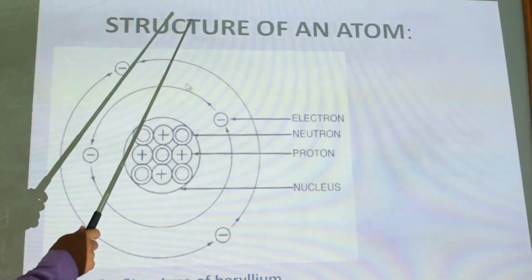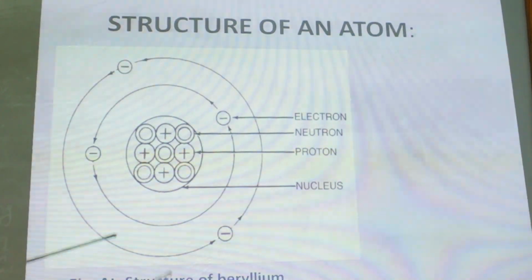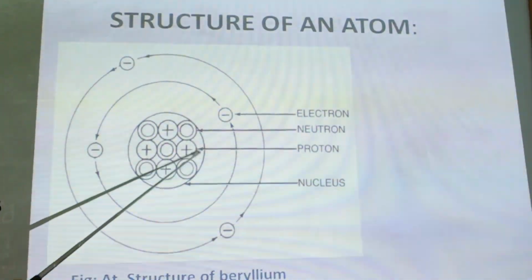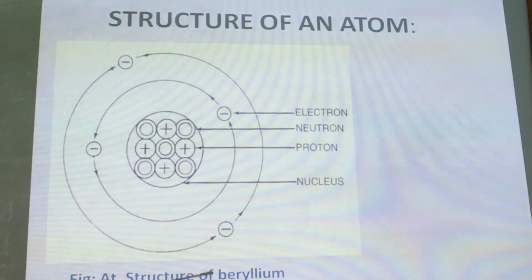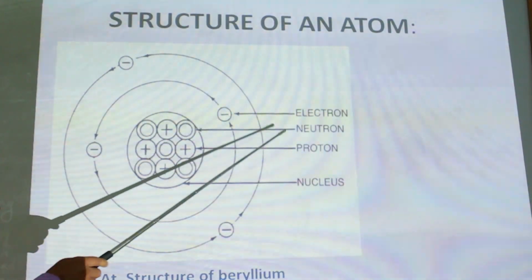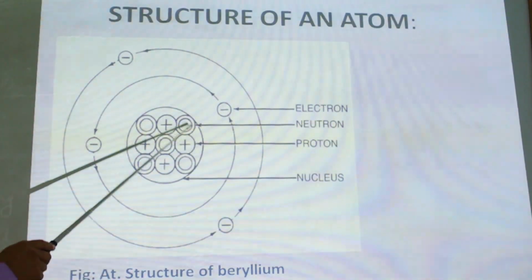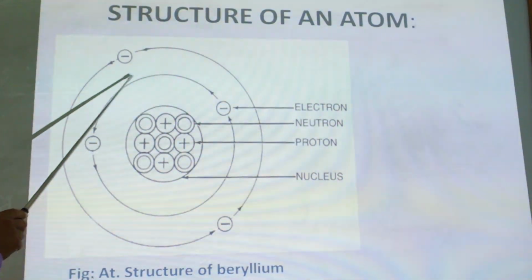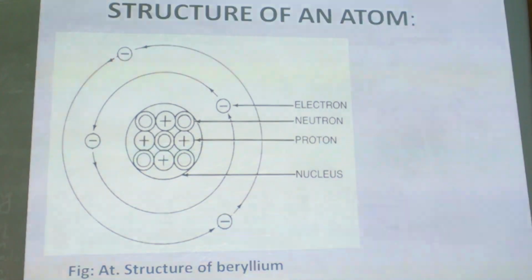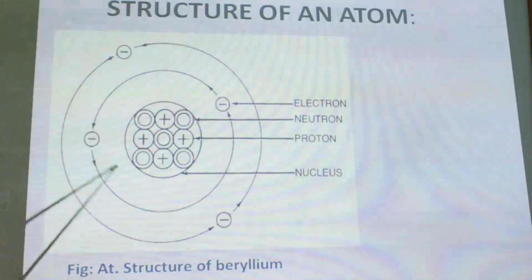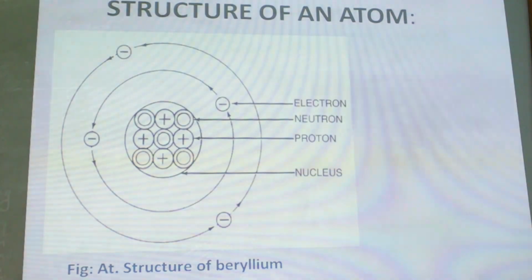Structure of the atoms. At the center, there is a nucleus. It contains proton and neutron. Nucleus is surrounded by the circle, the pathway of the electrons. That is called shell, orbit, or energy level.